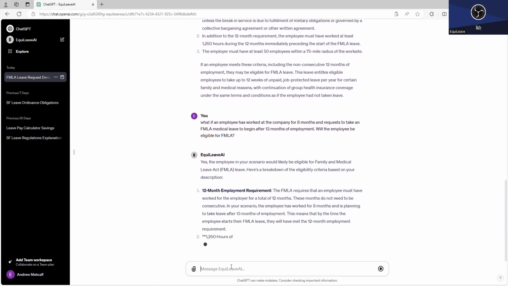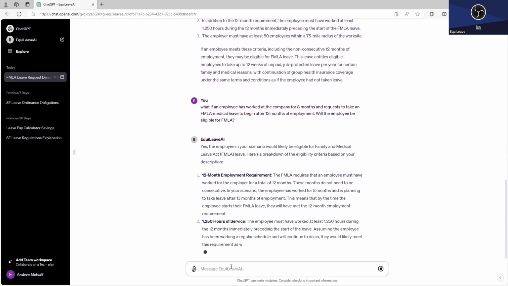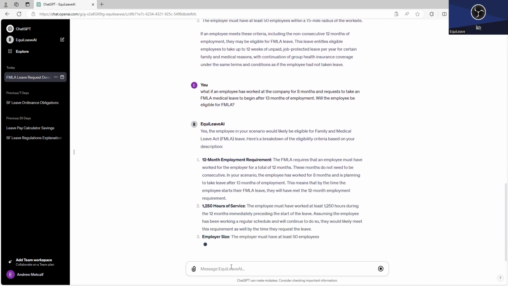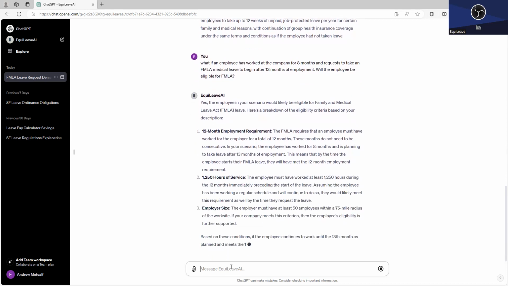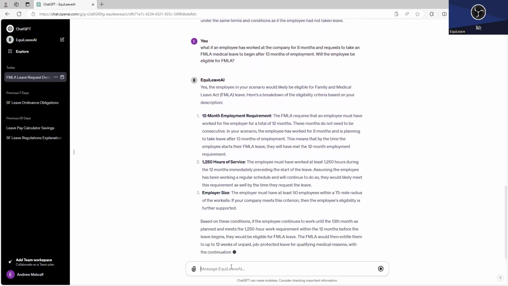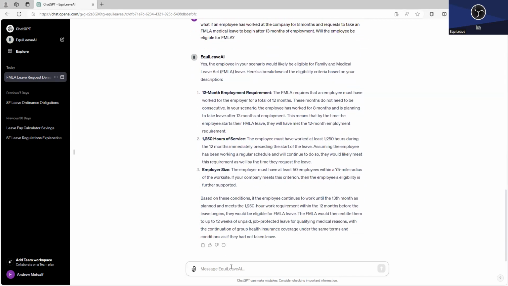Now, you're thinking about that employee who hasn't worked there for a year and isn't going to be eligible for FMLA because they want leave right away. Well, as you know, one of the difficulties for employers operating in multiple states is that the state the employee is in could have a law that provides some kind of time off entitlement earlier than the FMLA would. So the employee might not be eligible for FMLA, but they could be eligible for leave under some kind of state law, or again, as a reasonable accommodation under the ADA.